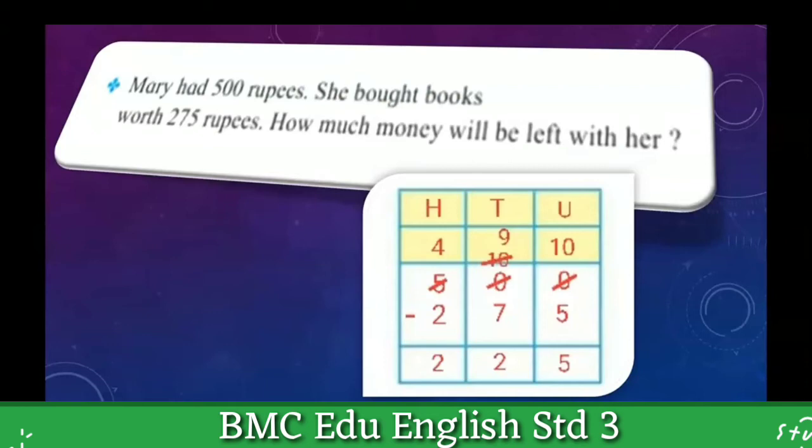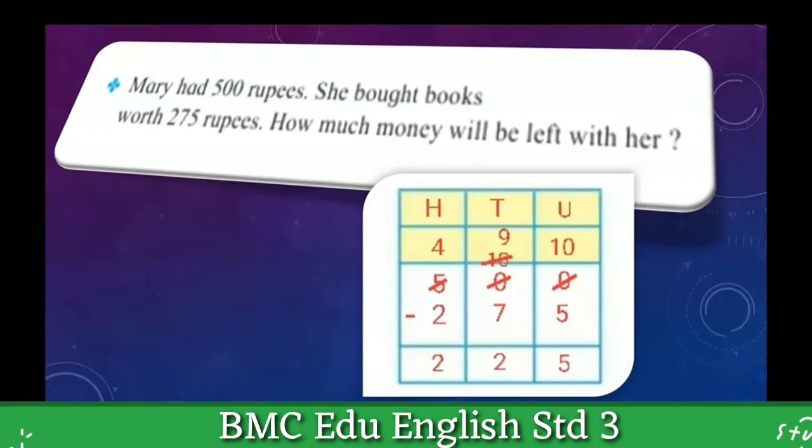Here watch which information is given. Mary had 500 rupees and she bought books worth 275 rupees. It means she spent 275 rupees on books.